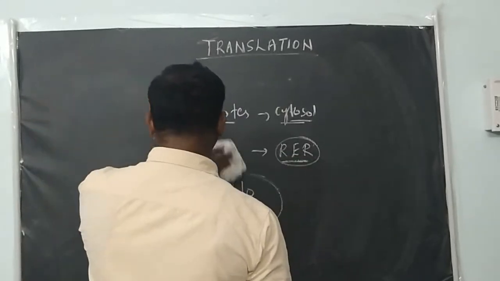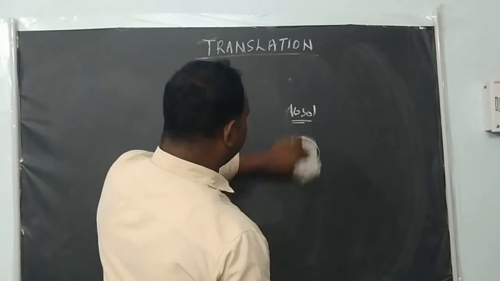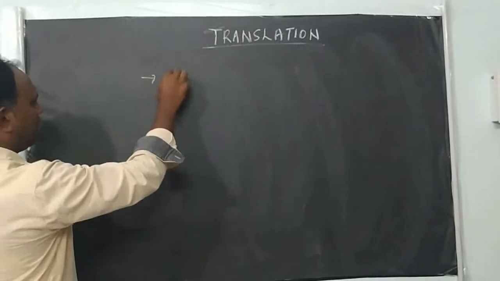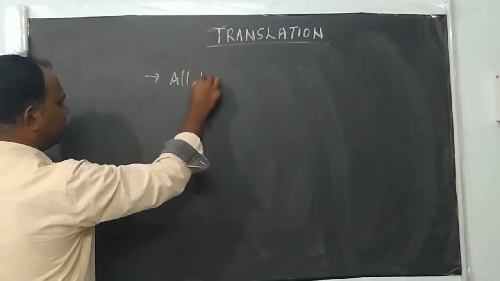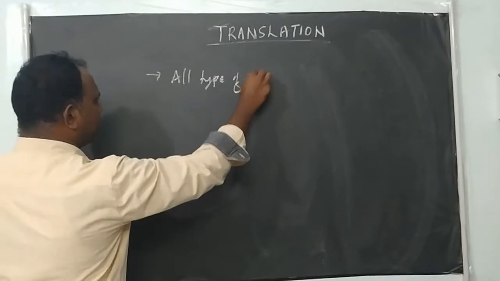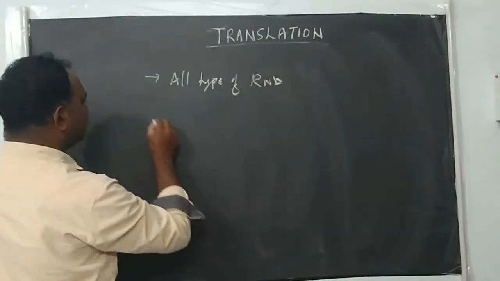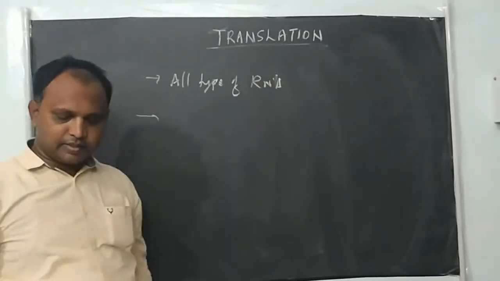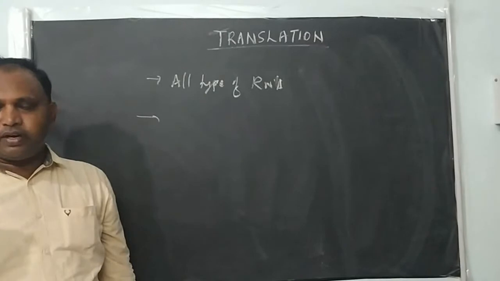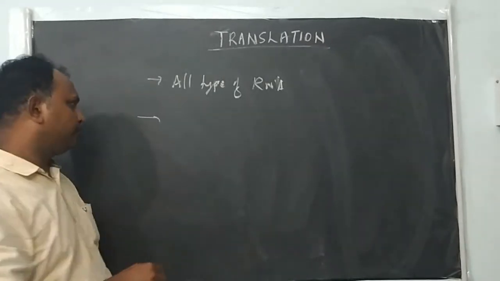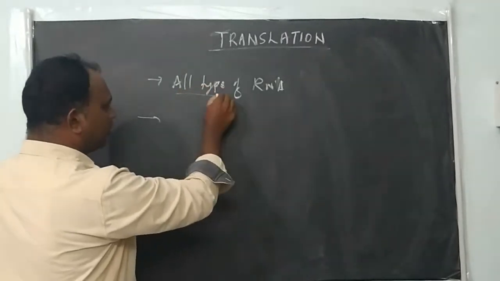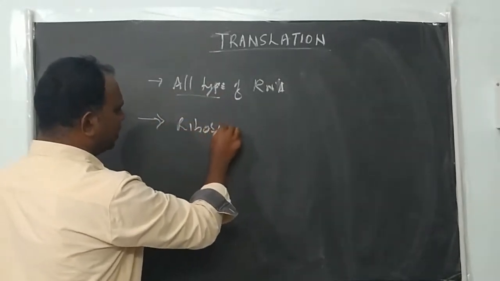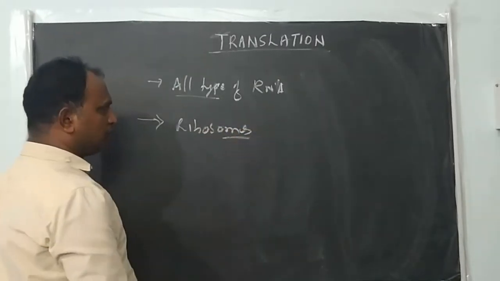Okay, and we will see the process. It requires all types of RNA molecules, and also the process requires ribosomes. The ribosome is considered a cellular factory responsible for the synthesis of protein. So the process requires all types of RNA and also ribosomes. Many ribosomes are involved.